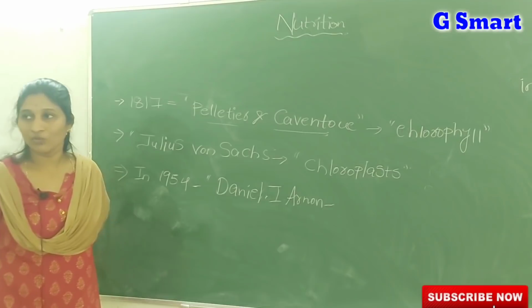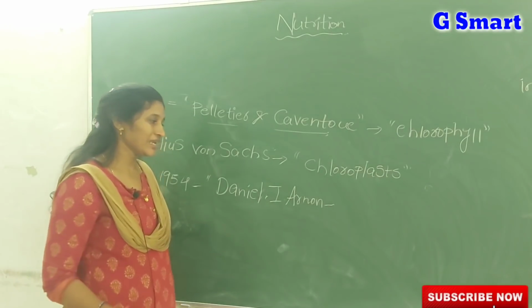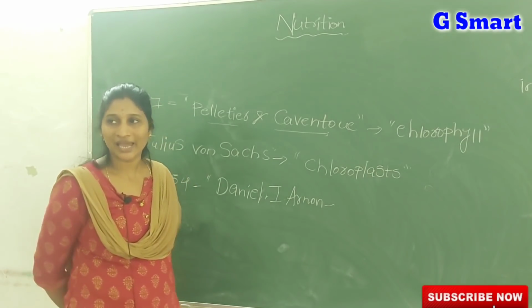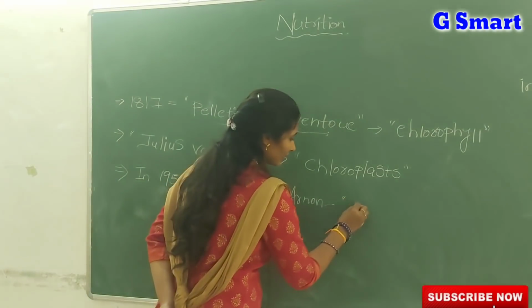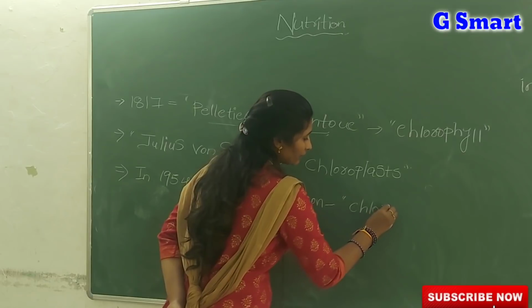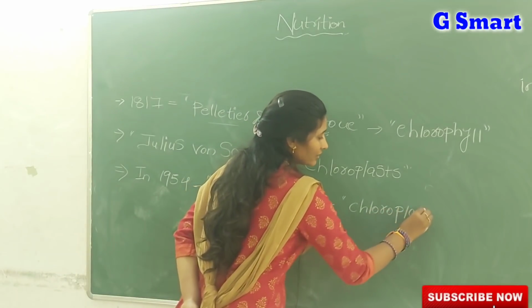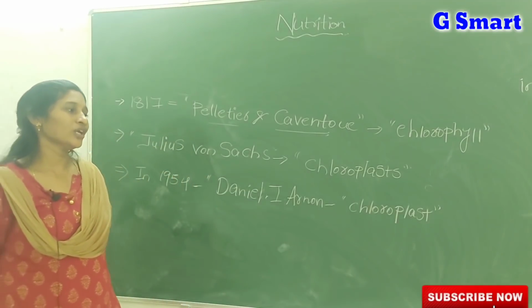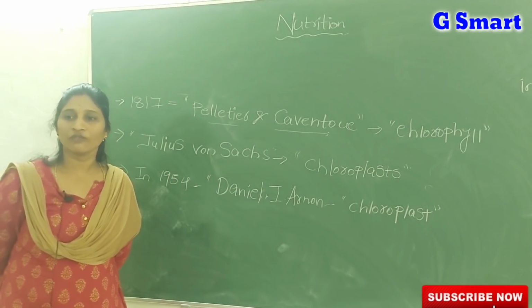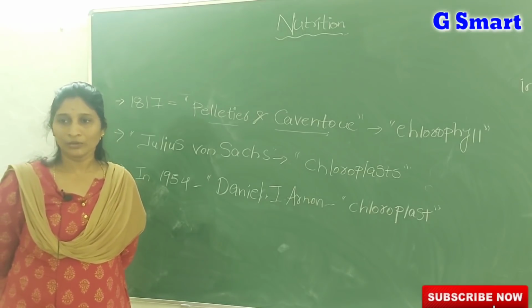This scientist, what he proposed: Daniel I. Arnon actually extracted the chloroplast from the plant cell. Means he gently broke up the plant cell and separated the chloroplast from that plant cell. So based on that we are able to study all steps of photosynthesis in the chloroplast.